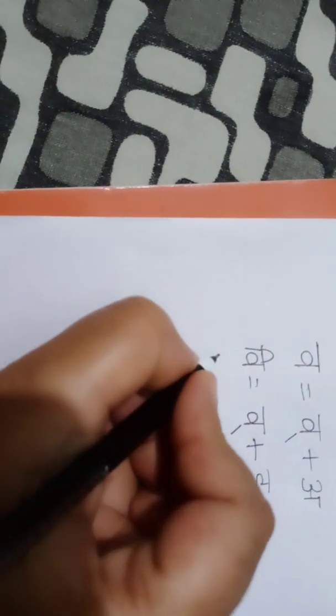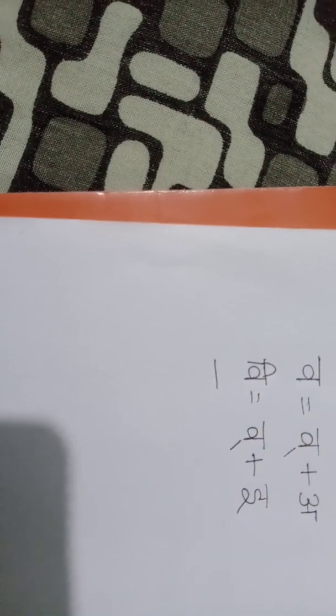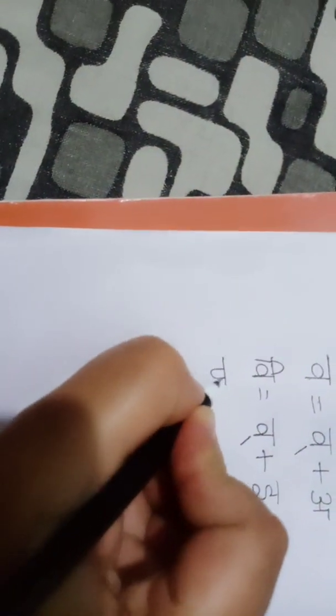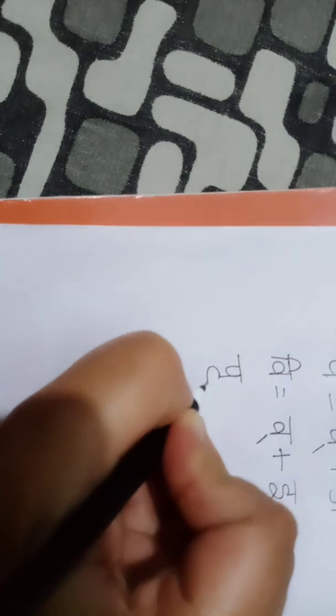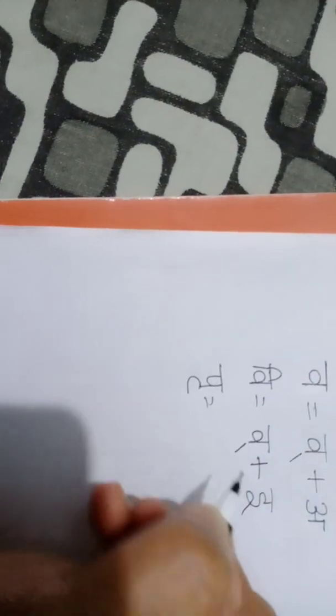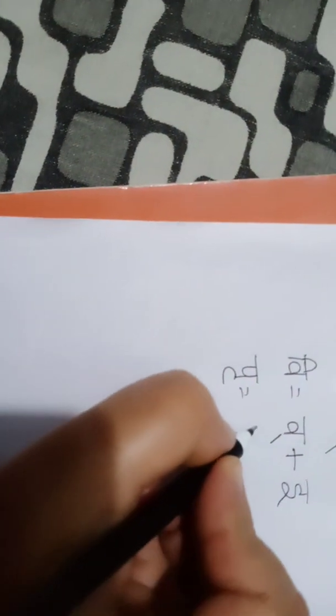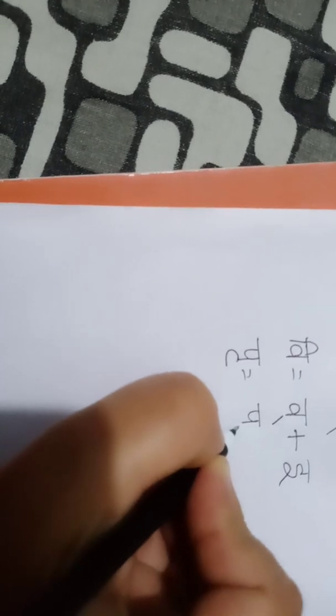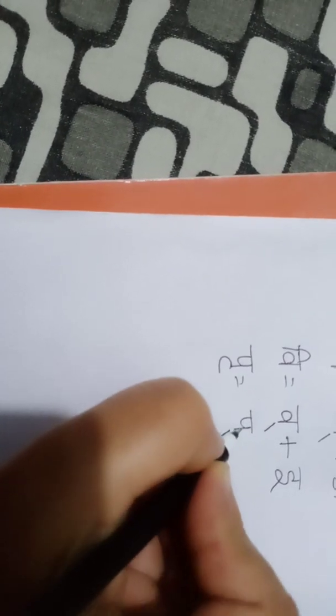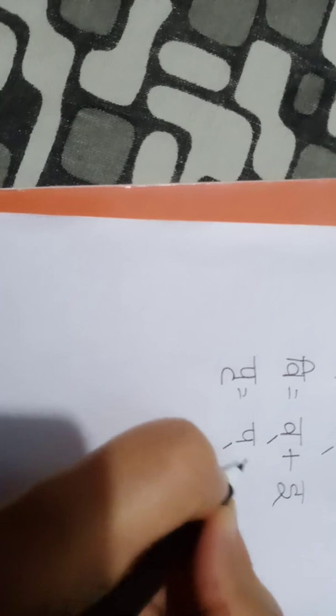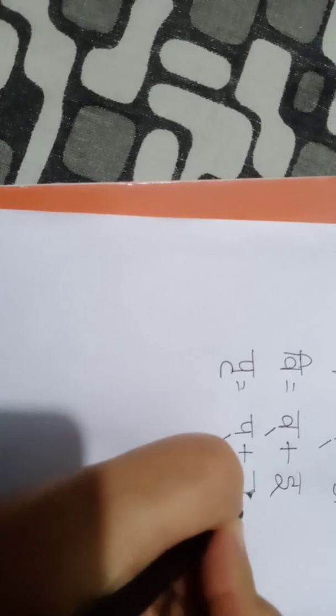Now see another. Okay, Po. I am writing Po. Pri. Now say Pri. So first Po, because we are going to disjoin this Swarvarna, Pri, then it will be Ri.